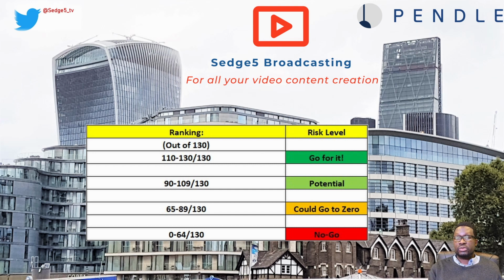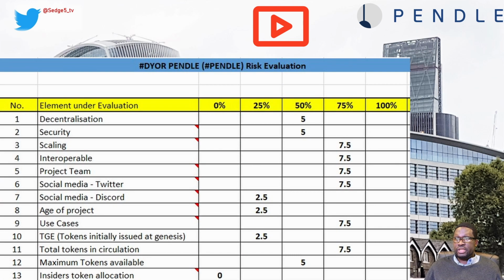So here are some of the scores we've allocated to Pendle. Starting with decentralization, 5 points out of 10. Security, 5 points out of 10. Scaling, 7.5 points out of 10. Interoperability, 7.5 points out of 10. Project team, 7.5 points out of 10. Social media presence via Twitter, 7.5 points out of 10. Social media presence via Discord, 2.5 points out of 10.